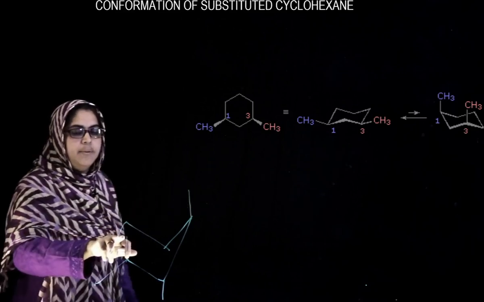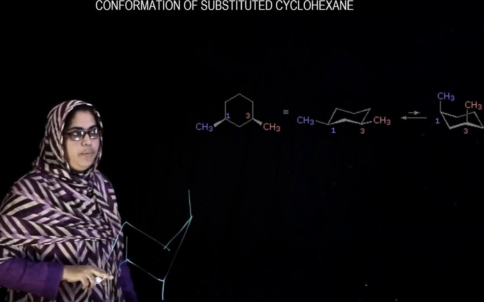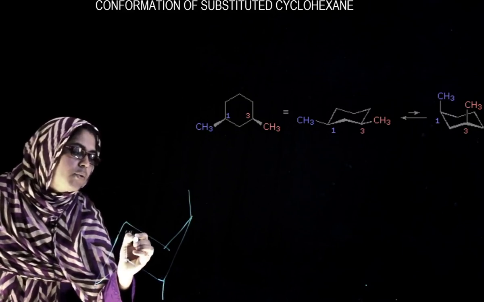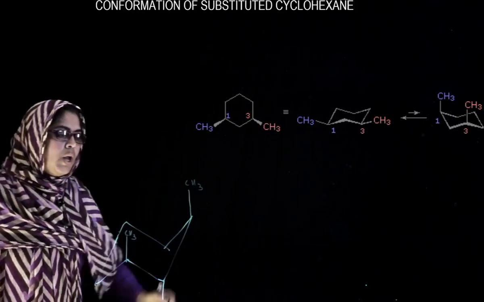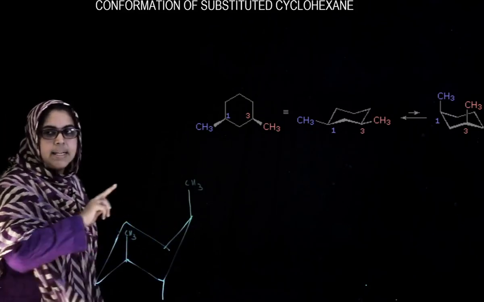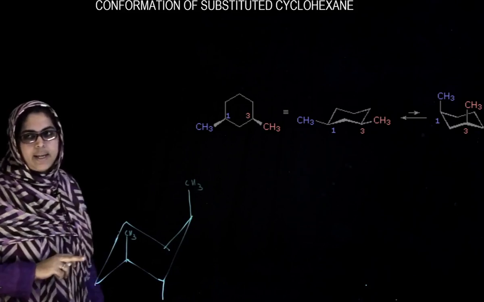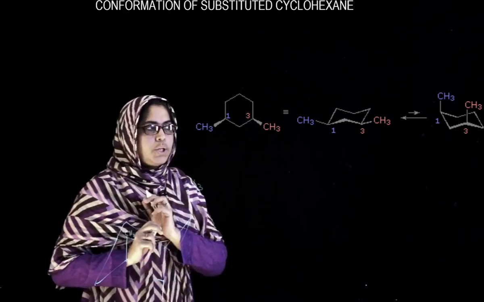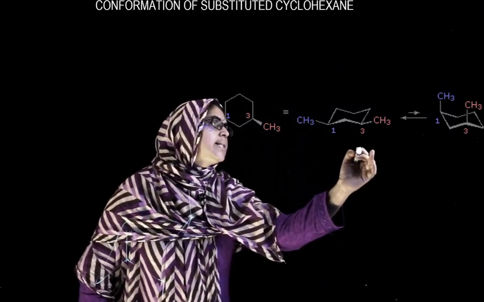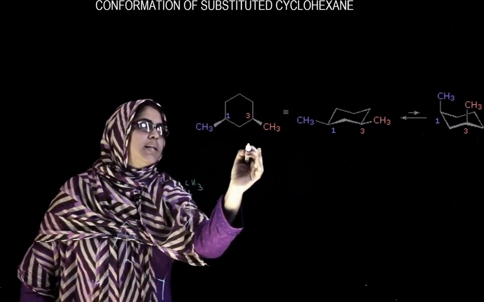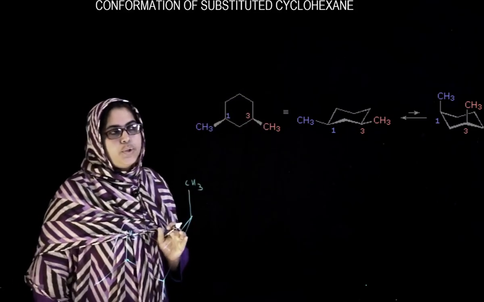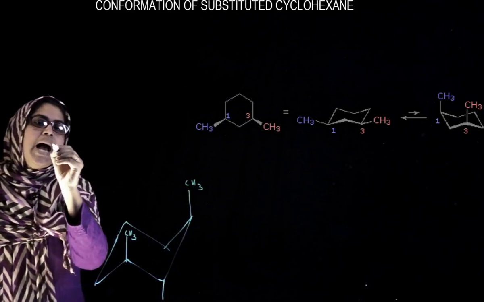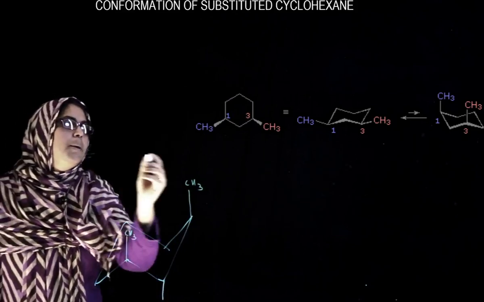Two are on the same side, so we can write CH3, CH3. This can exist with both methyls in the equatorial position also. Among these, the one with both in the equatorial position will be most stable. That means cis at equatorial will be most stable.